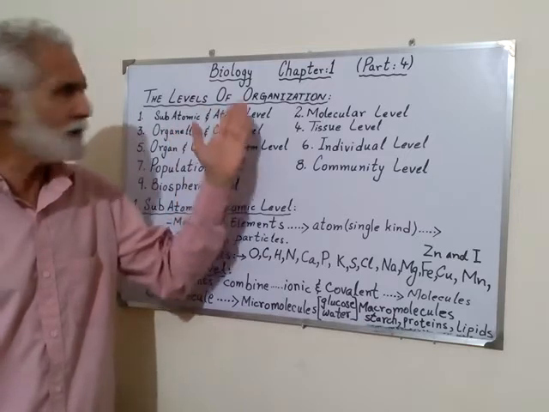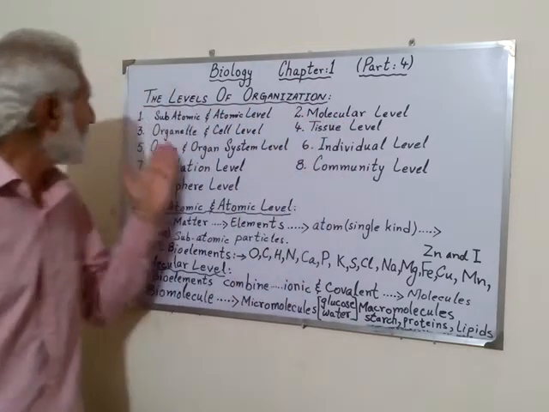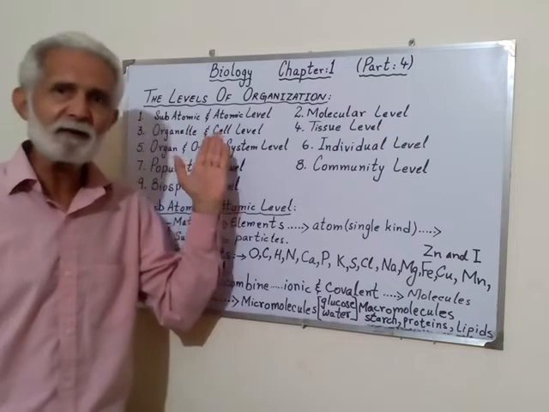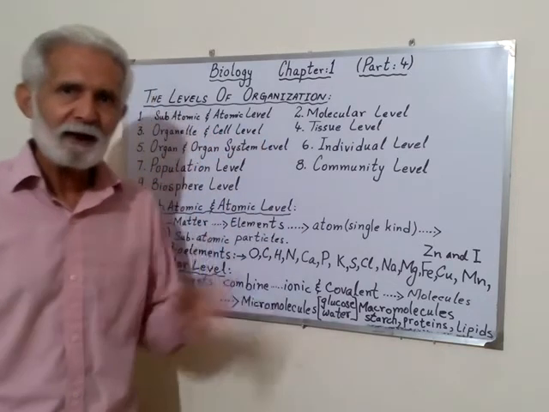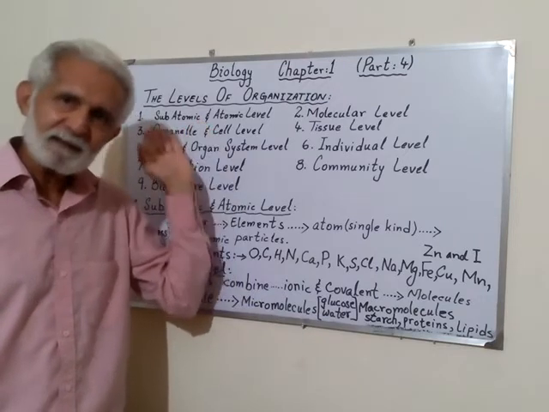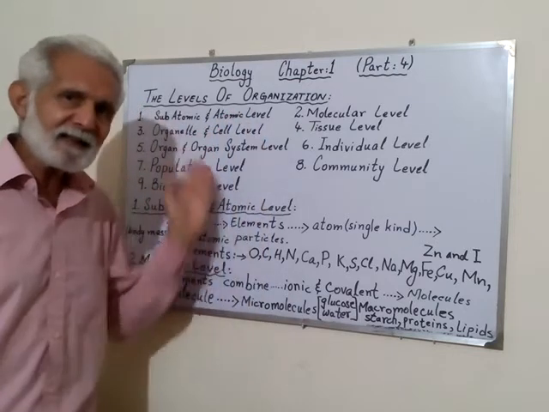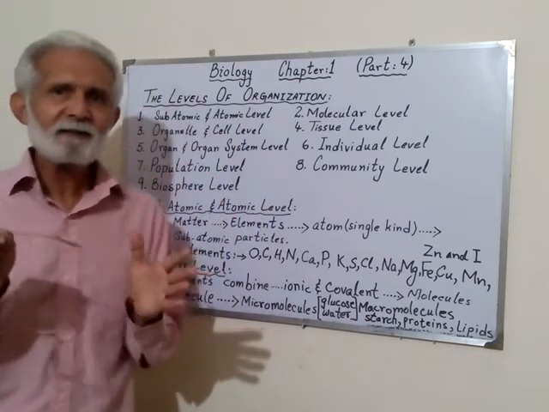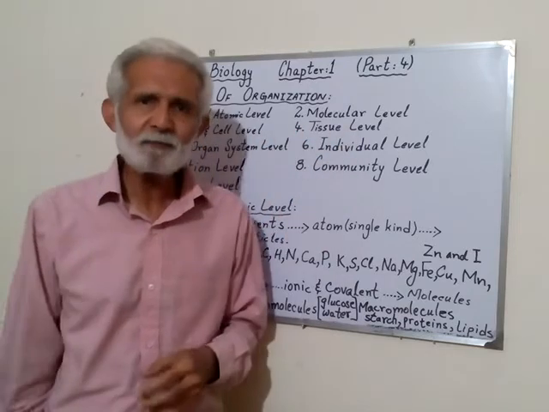They combine and join together and form molecules. Then molecules combine and form organelle and cell level. Cells are basically made up of molecules, and molecules originate from atoms and subatoms. And then cells, similar types of cells with the same function, combine and form tissue level.